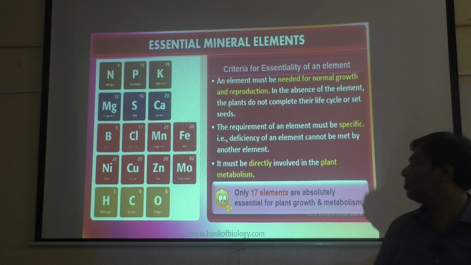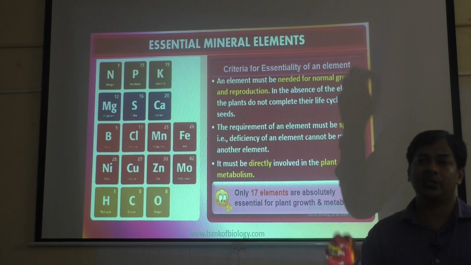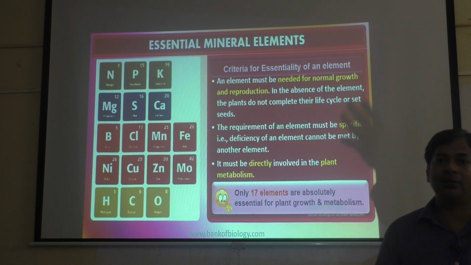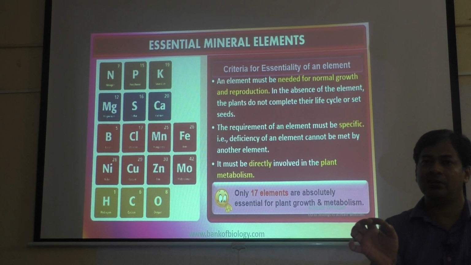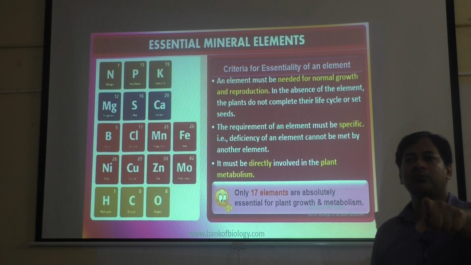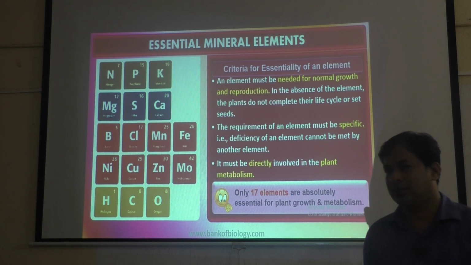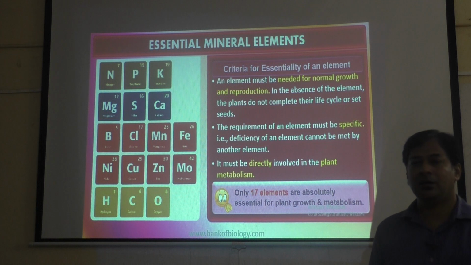That particular mineral only you have to give. Then the mineral is directly involved in the metabolism, so it is very much required, otherwise the plant will die. For example, if the plant requires magnesium, magnesium only you have to give. If magnesium is not given, and zinc is given in place of that, the plant will die. So that is how it plays a very important role in plants.